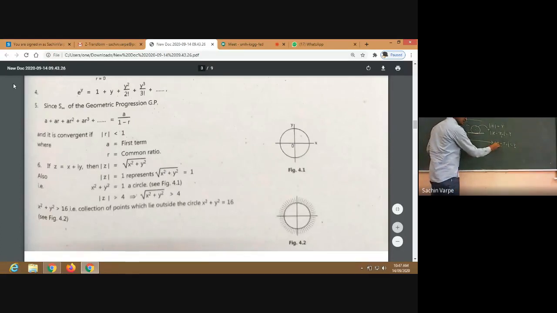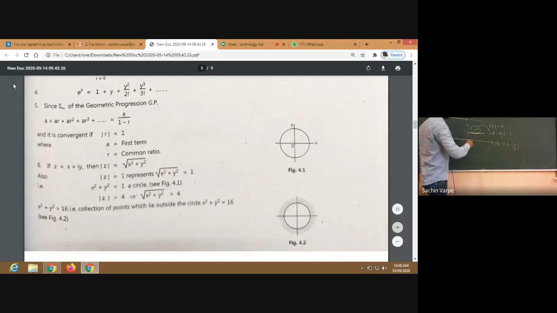Actually, this Z is variable, right? And this Z naught is fixed. So if I consider Z naught here as the center, and this Z I vary, suppose Z is somewhere here, then mod means the distance between those two. So mod of Z minus Z naught means the distance between these two, and that distance will always be strictly less than r. So always remember, mod of Z minus Z naught less than r means all the points inside the circle whose distance from the fixed point Z naught is always less than r.